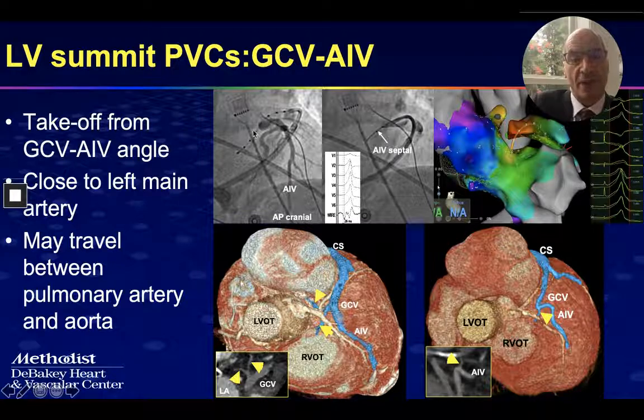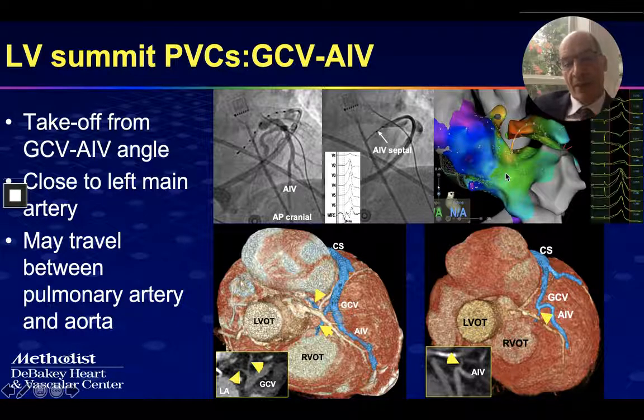In this case, we have an octopolar catheter and then a wire. The octopolar catheter can be visualized in the 3D mapping. As you can see, the earliest signal was coming from the angle between the anterior interventricular vein and the great cardiac vein, and we have the octopolar catheter going deep into that septal branch. You can see the left main coronary artery, how it is very close.